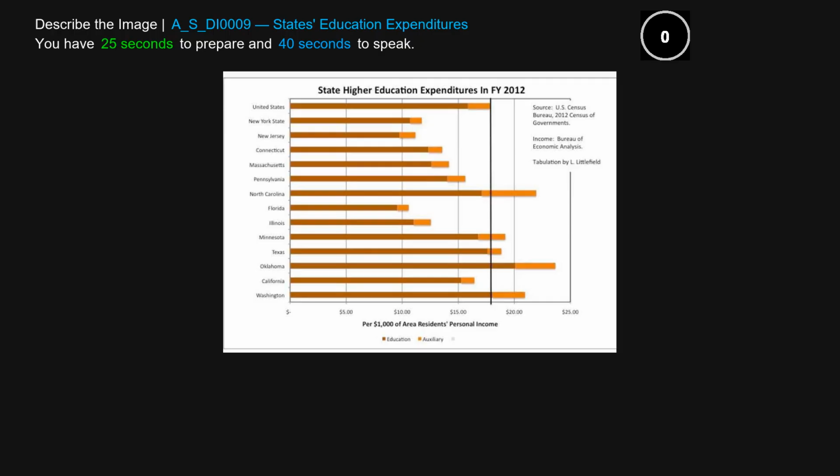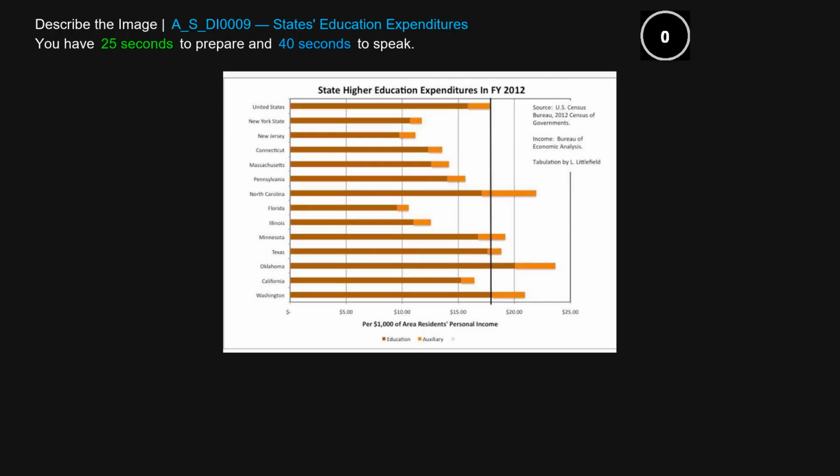The following graph gives information about the state higher education expenditure in the fiscal year 2012. The items include education and auxiliary, and it is shown per thousand of area residents' personal income. You can see from this graph that the value of education for United States is at around 16,000, and the value of auxiliary for Connecticut is at around 15,000.